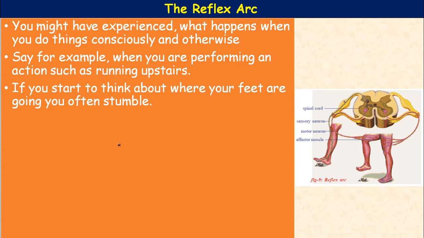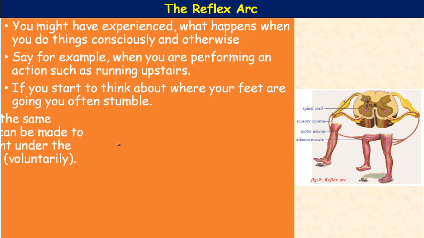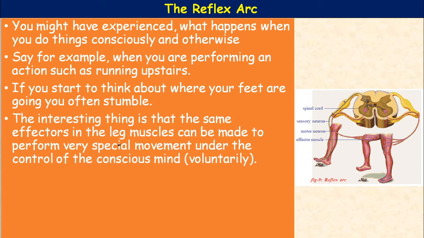The interesting thing is that the same effectors in the leg muscles can be made to perform very special movements under the control of the conscious mind.